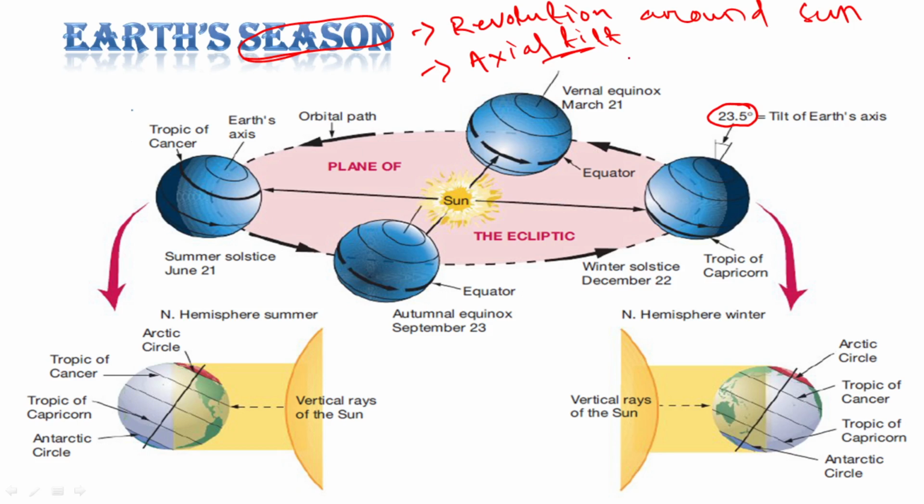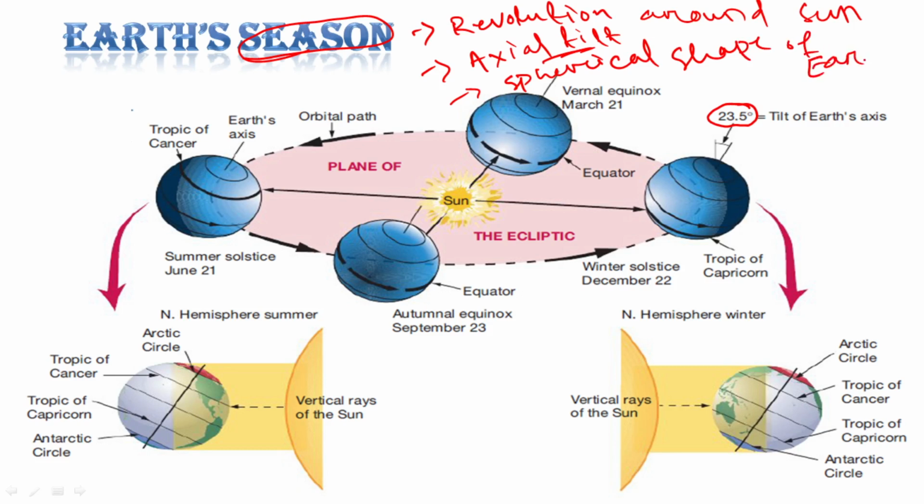Then the next factor because of which Earth's seasonality is coming into the picture is the spherical shape of Earth.